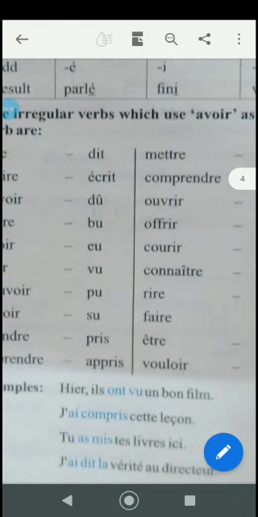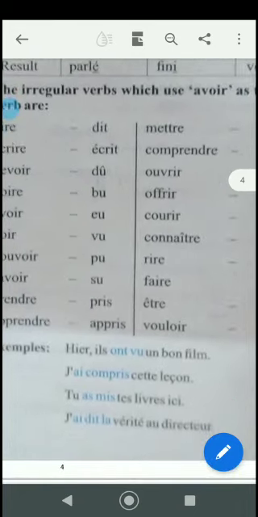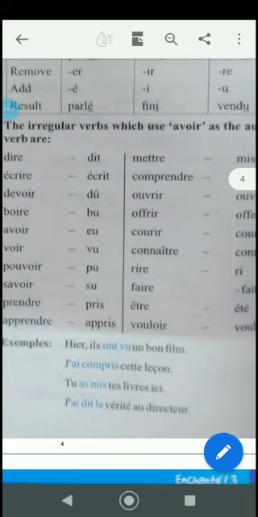When you translate this into English, basically it is like he had seen the film, which is the perfect tense. But in French, the passé composé means the past tense in English.